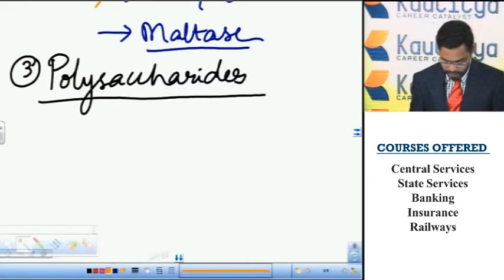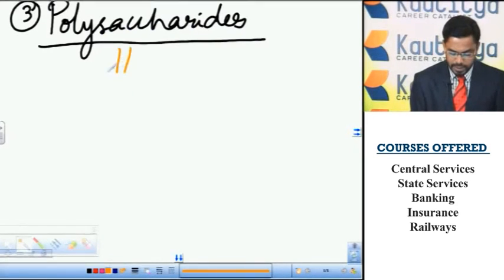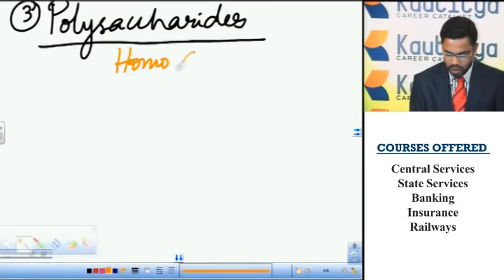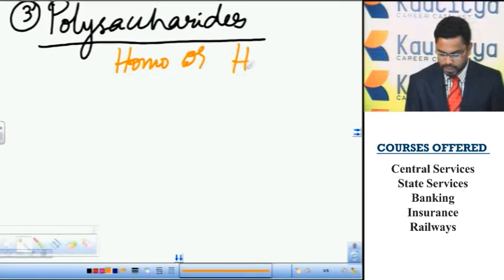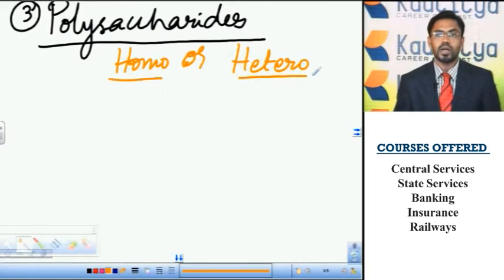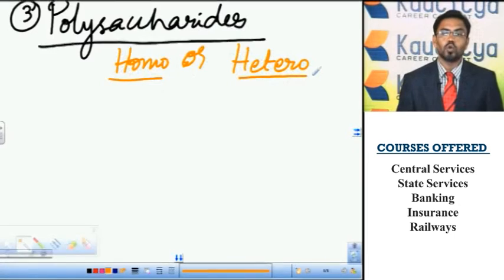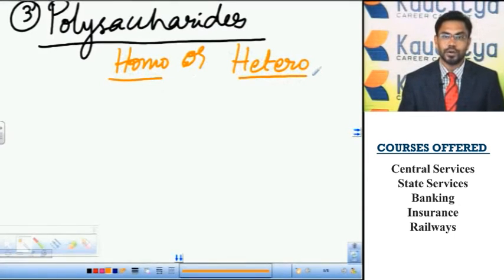So these polysaccharides may be homopolysaccharides or heteropolysaccharides. Here homopolysaccharides contain similar type of monosaccharide units, whereas the heteropolysaccharides contain two or more different types of monosaccharide units linked by glycosidic bonds.